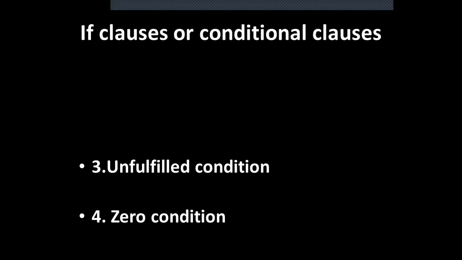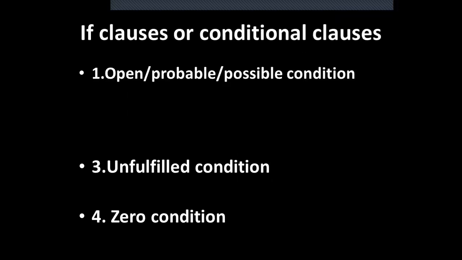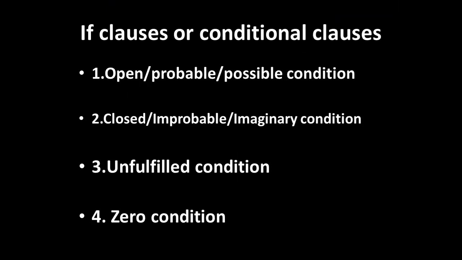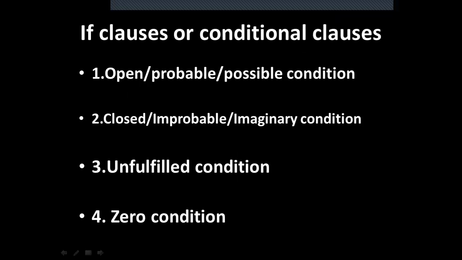Today in this class, I'm going to explain if clauses or conditional clauses. There are four types of conditional clauses. First one, open condition. Second one is closed condition. Third one is unfulfilled condition. Fourth one is zero condition. There are other names also, like probable, possible condition. Just remember the first one: open. Second one: closed, third one: unfulfilled, and fourth one: zero condition.